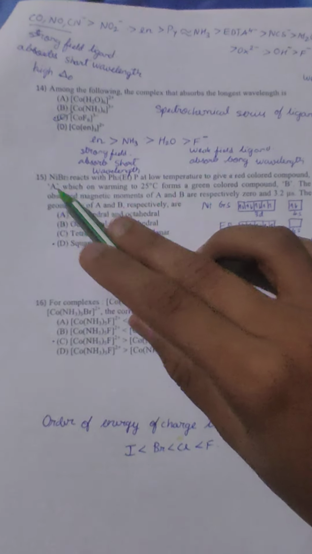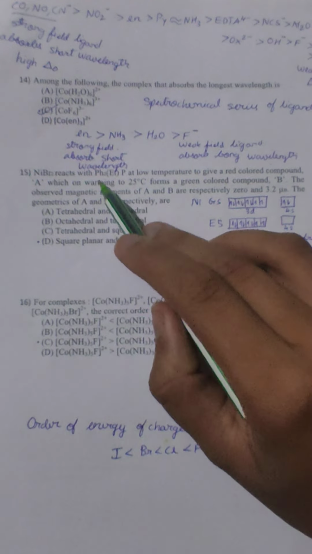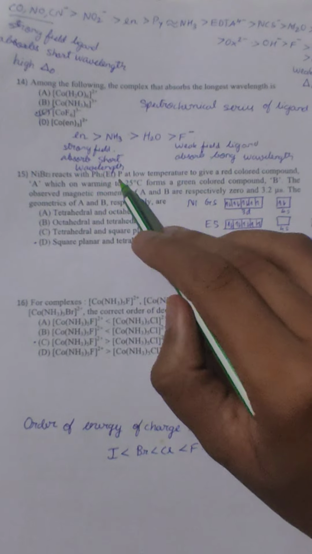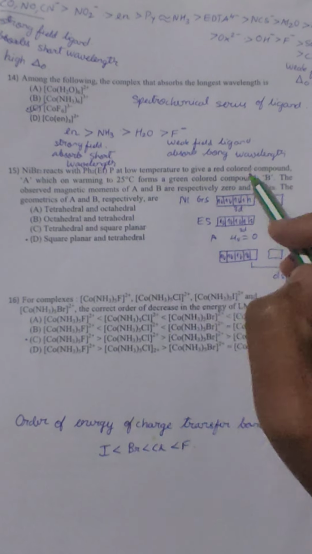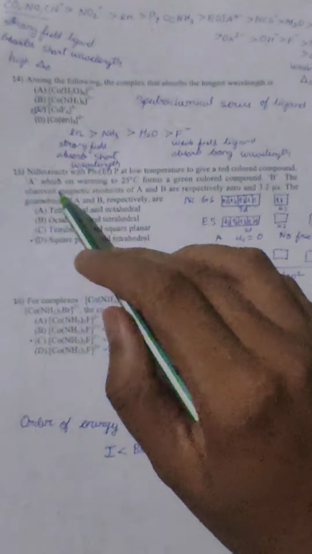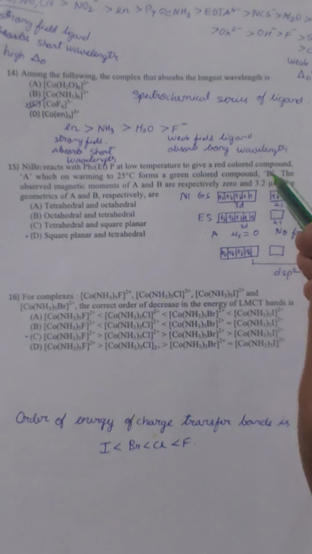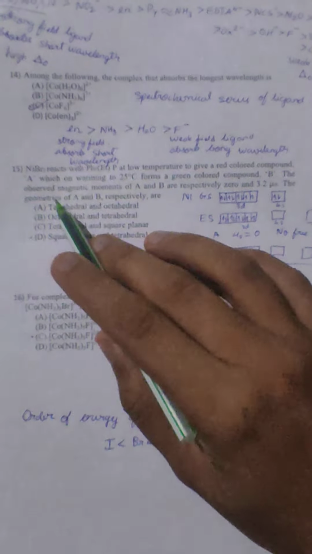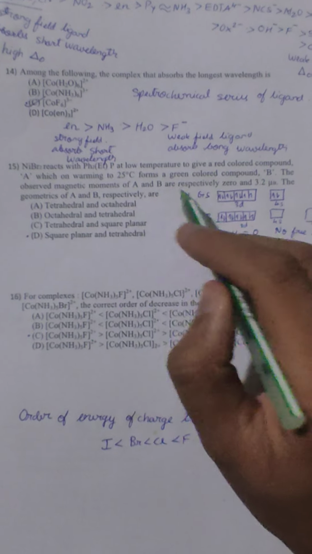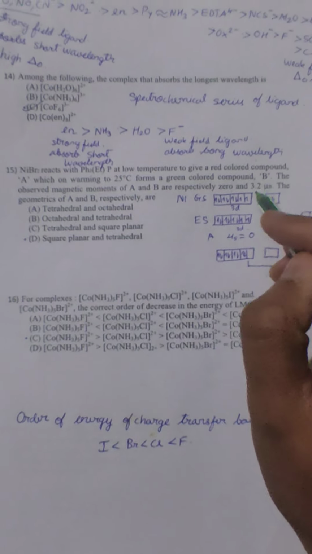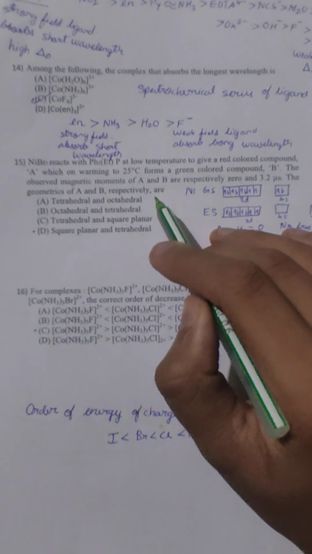Now the next question is NiBr2 reacts with PPh2Et at low temperature to give red colored complex A, which on warming at 25 degrees forms a green colored compound B. The observed magnetic moments of A and B are respectively 0 and 3.2 μB. So the geometry of A and B respectively are.